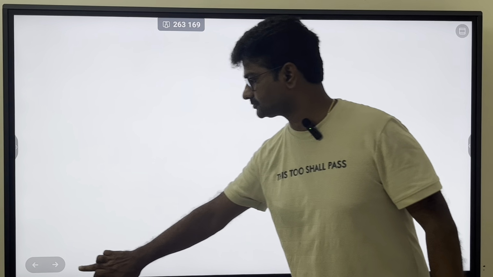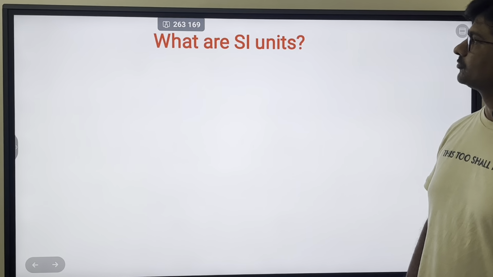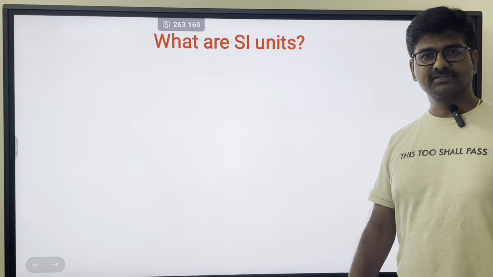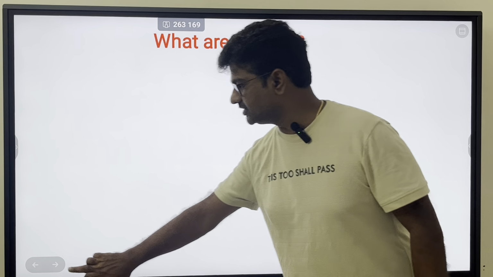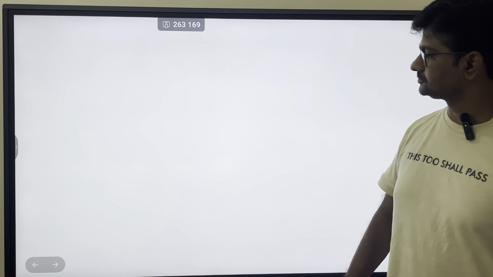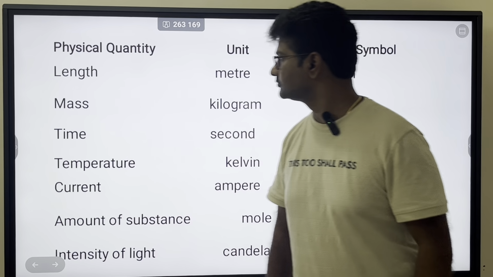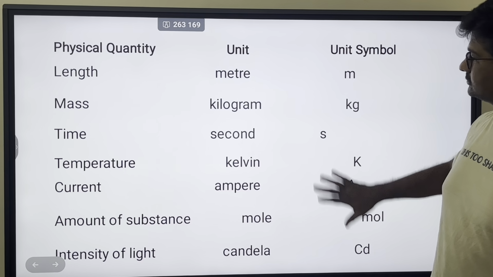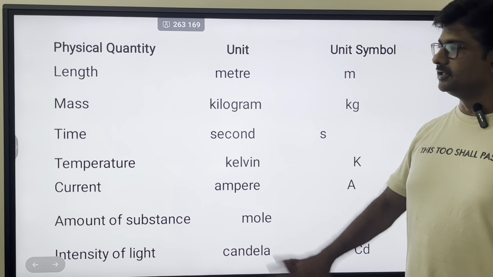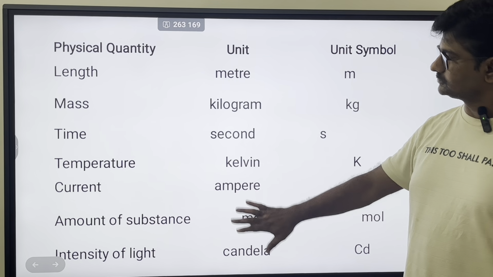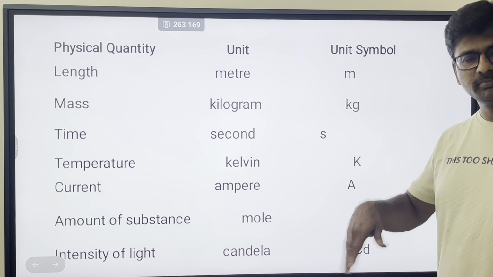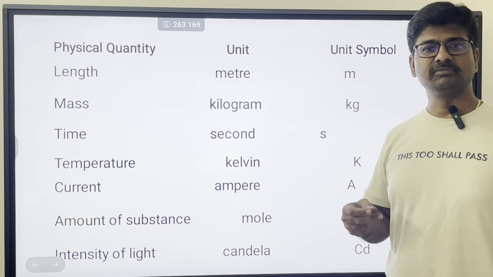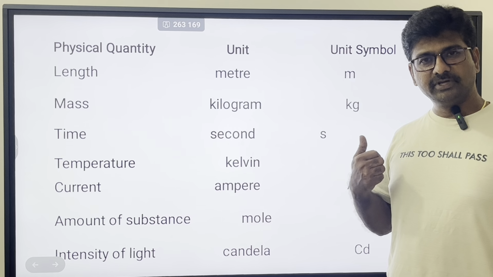Next, what are SI units? So whatever units you have seen in the earlier slides, we have seen a lot of units there. All these units are SI units. There are so many units: CGS units, MKS units, FPS unit system.